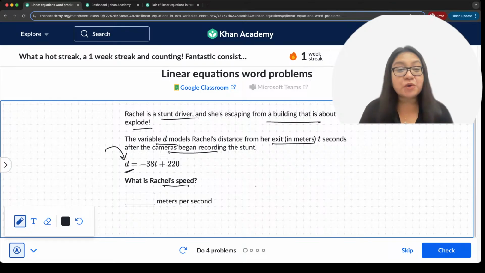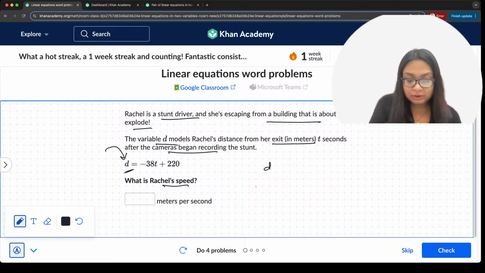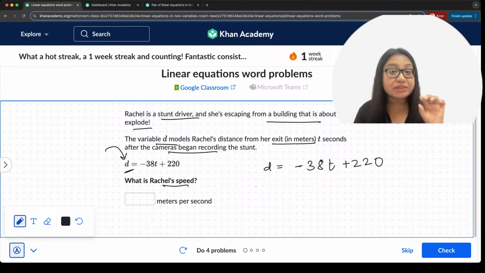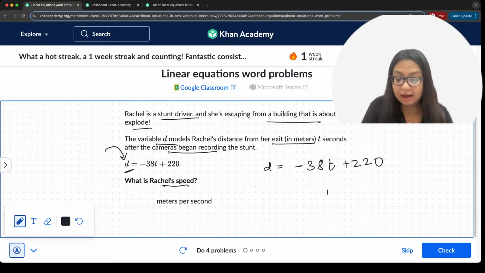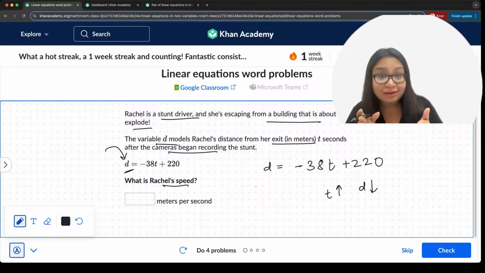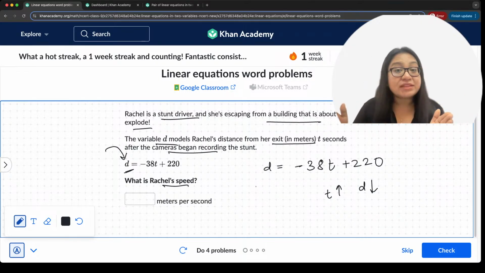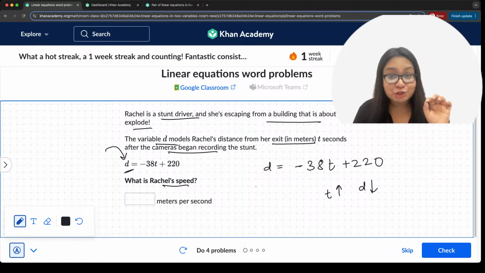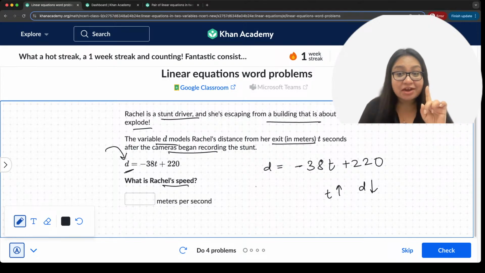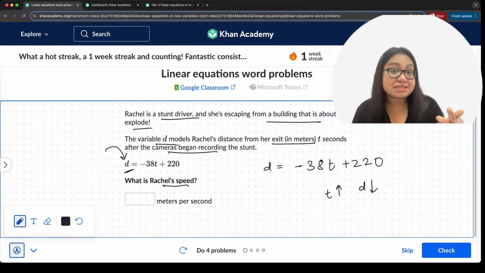All right, D is equal to minus 38T plus 220. Correct. And this tells you about the distance. As you can see, as time increases, distance decreases. That means distance is reducing because she is running away with a particular speed, right? So, can we find the difference in distance? And that will give us difference in distance for 1 second. That will give us the speed, right?